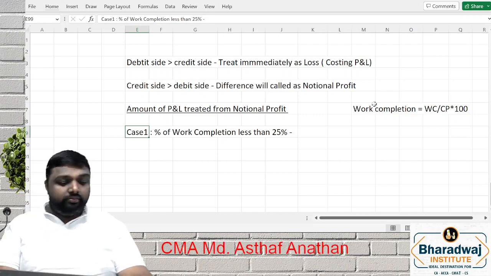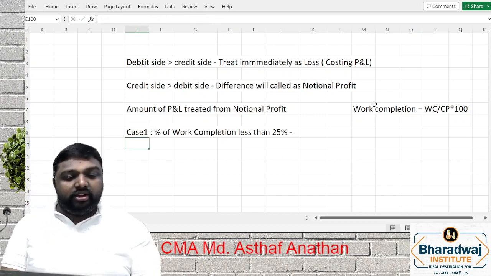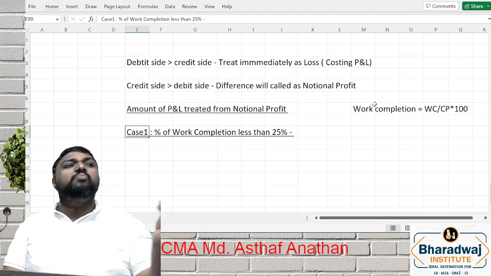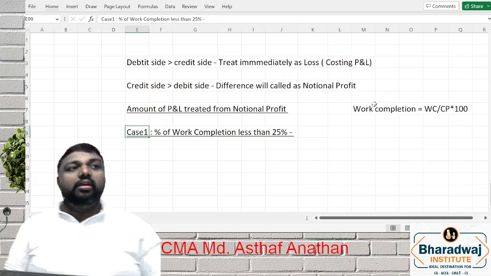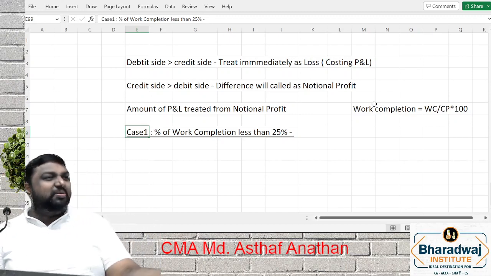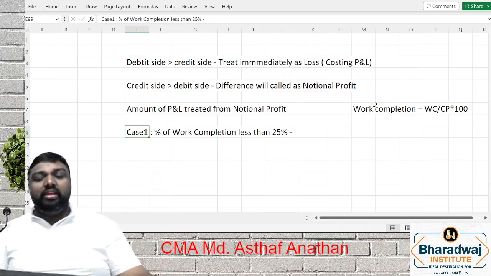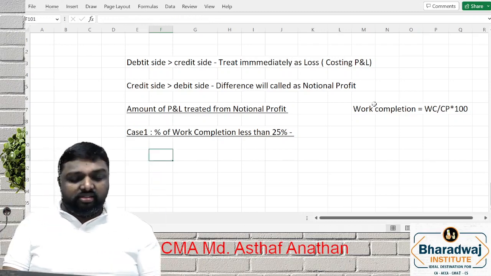So, if the percentage of completion is less than 25, my first question, my dear friends: is this less than 25 a small number or a big number? Small number only, just small. It may be 5, 10, small only. What does the provision tell us?